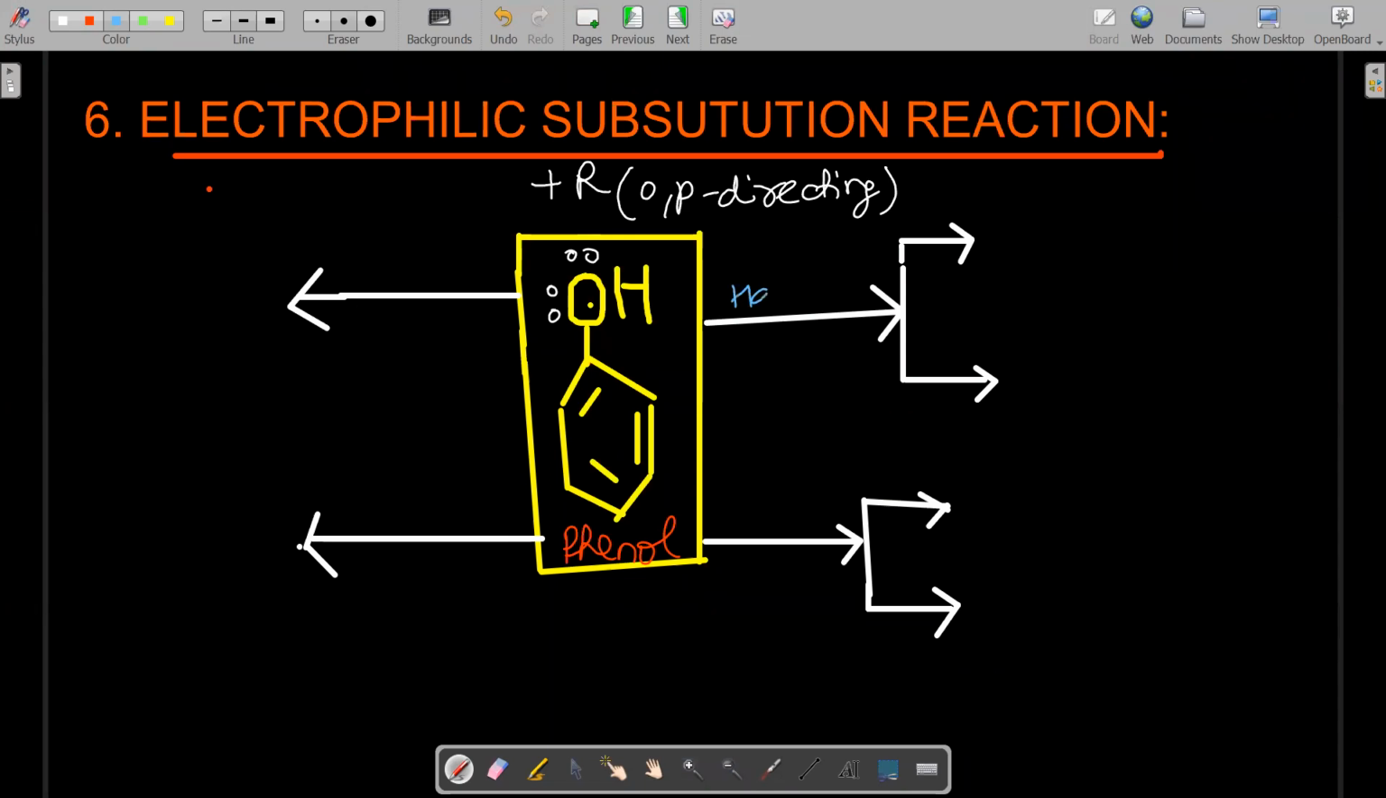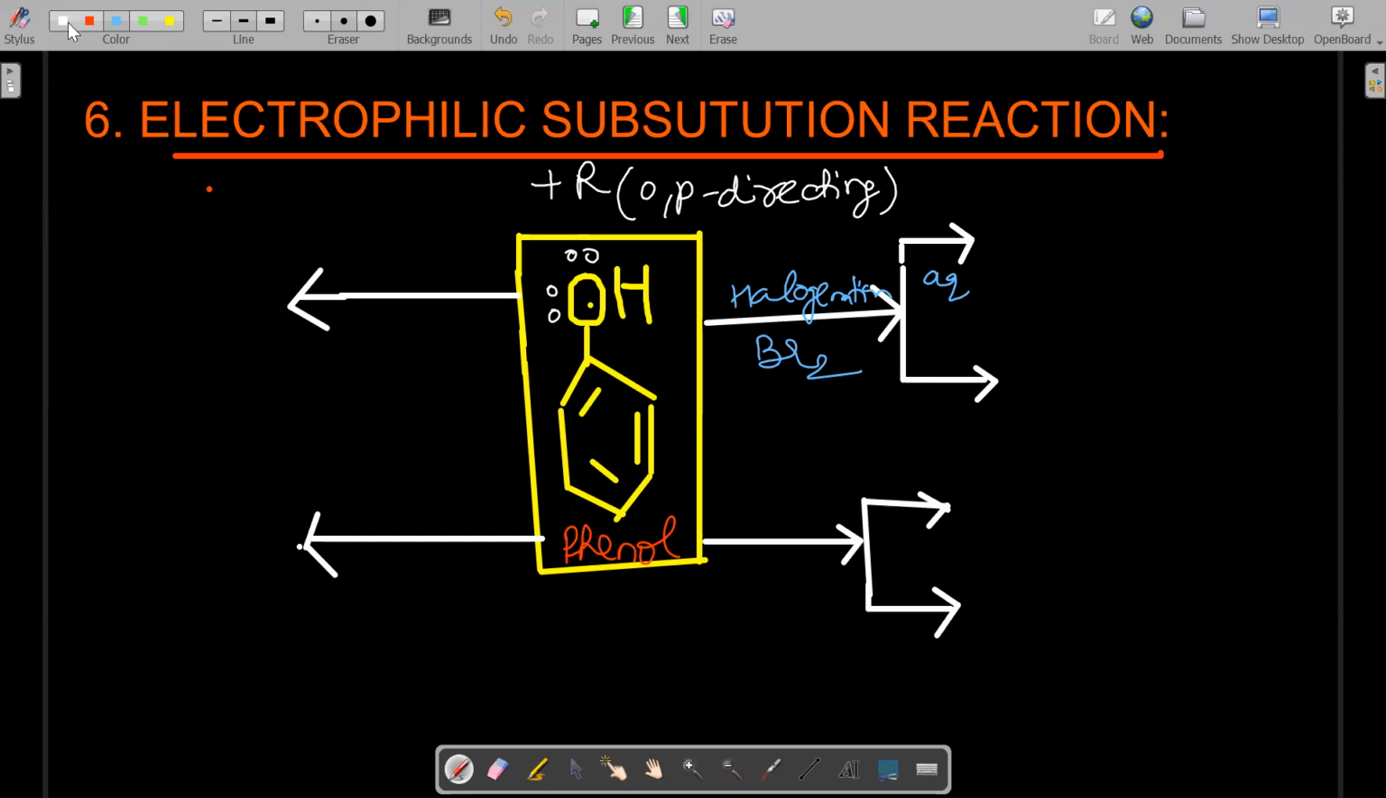In halogenation, we can take any halogen, but better we take bromine. So the first reaction we are discussing is the halogenation of phenol, that is, bromination of phenol. In this reaction there is a reagent, or we can say a medium: whether in aqueous medium or in non-aqueous medium. Phenol undergoes bromination in aqueous medium or in non-aqueous medium. First, bromine in aqueous medium.